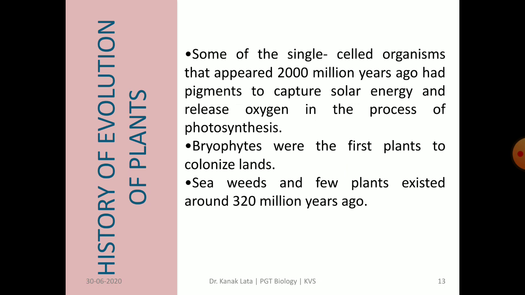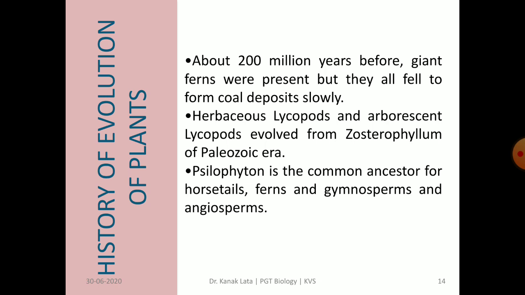Bryophytes were the first plants to colonize land, and seaweeds and a few plants existed around 320 million years ago. About 200 million years ago, giant ferns were present, but they all fell to form coal deposits slowly.